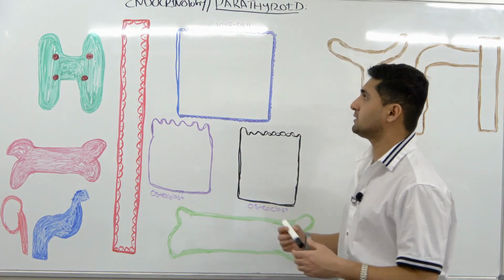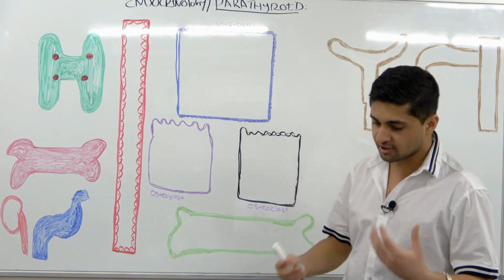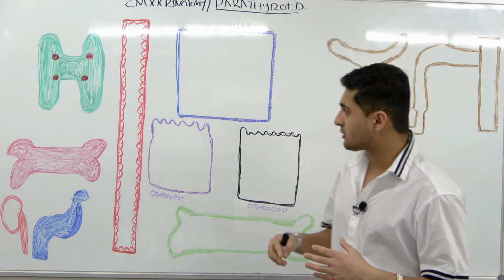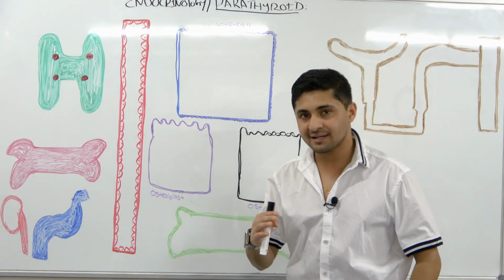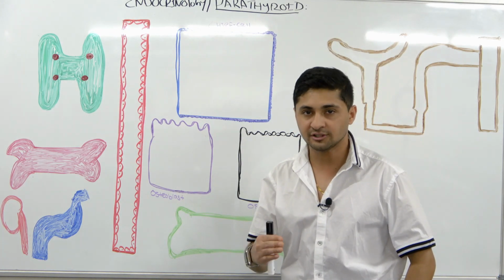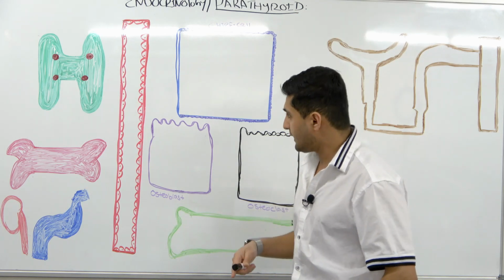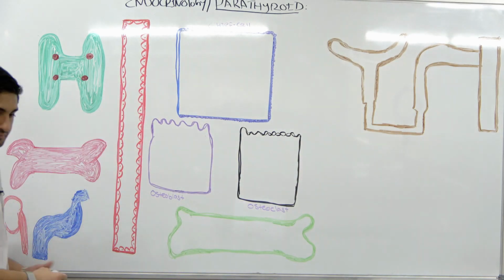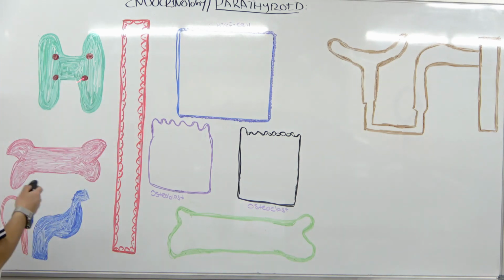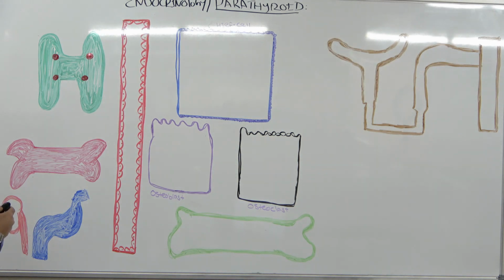Whenever we talk about calcium and phosphate regulation, there are a couple of organs that play a very important role in maintaining or regulating your calcium and phosphate balance. Number one: if we come back here, this is my thyroid gland, the green thing. And on top of it you see this, 1, 2, 3, and 4. This is the so-called parathyroid gland.